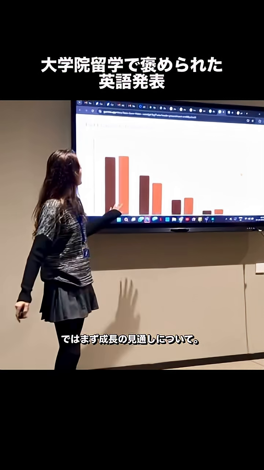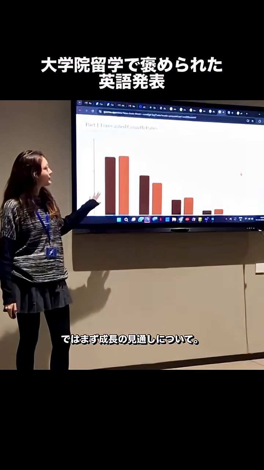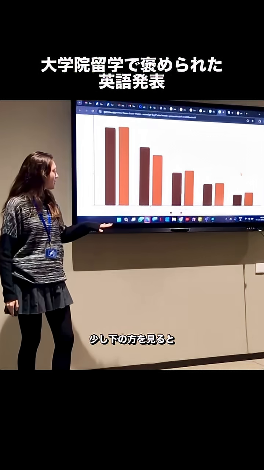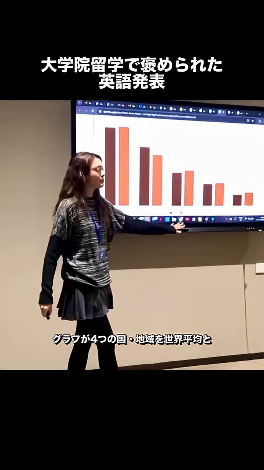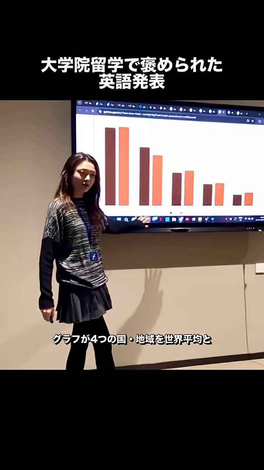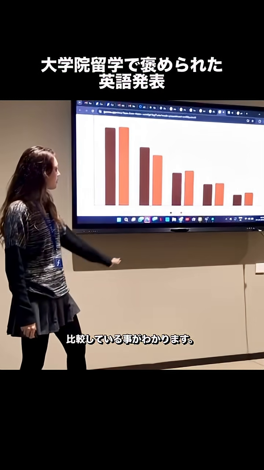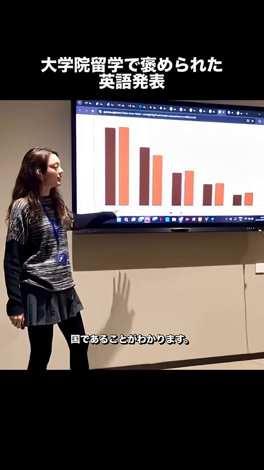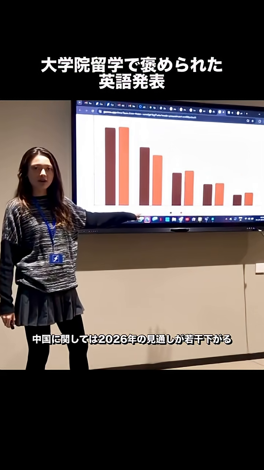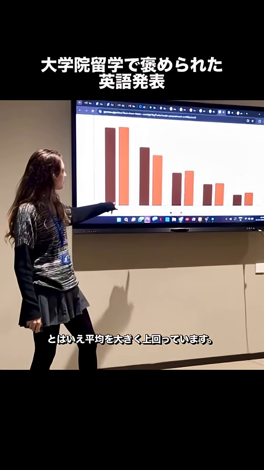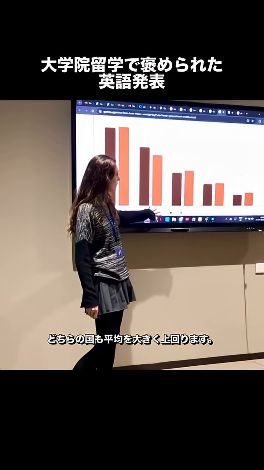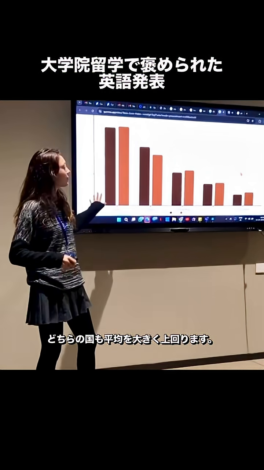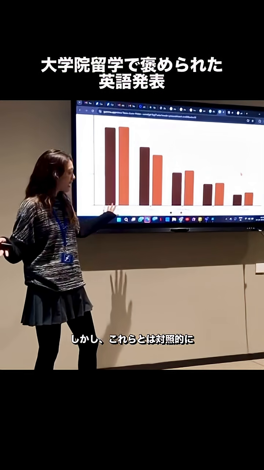So, to begin, first with the forecasted growth rate. So, maybe you can scroll down. Thank you. So this is all the countries and regions we would like to compare for today. As you can see, the global average is right here in the middle, and we have two countries to the left here, India and China, who are performing above the global average. However, in terms of China, there is a slightly lower outlook for 2026, but regardless, both of these countries are performing quite well above the global average.